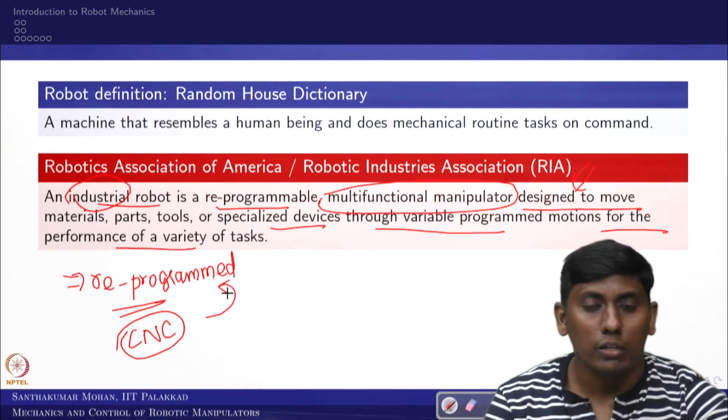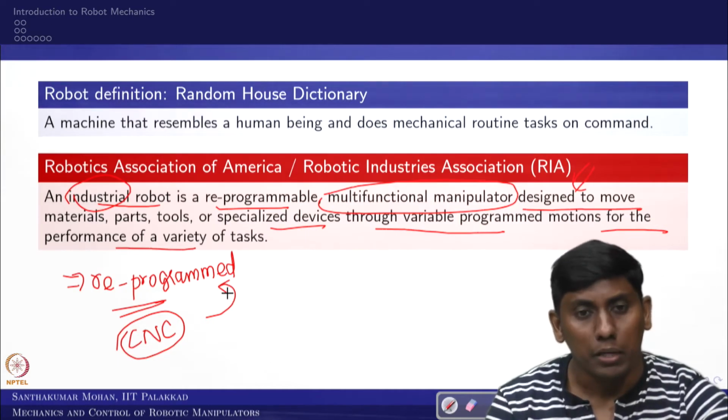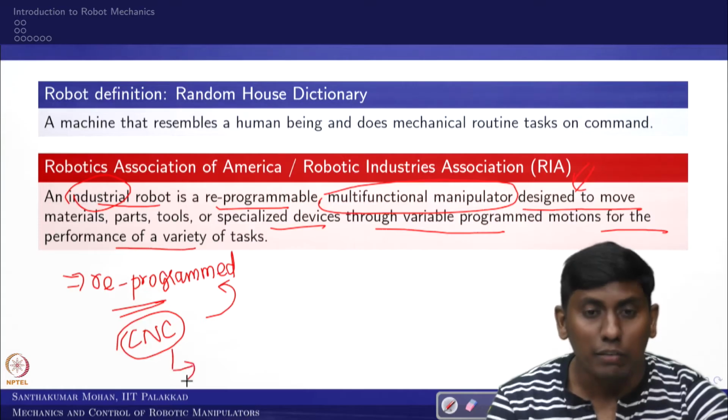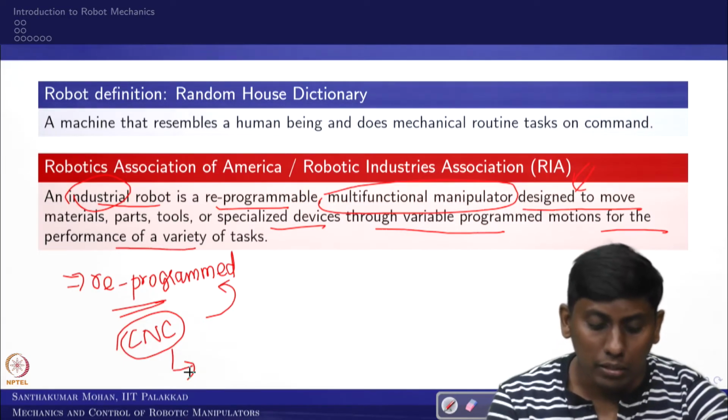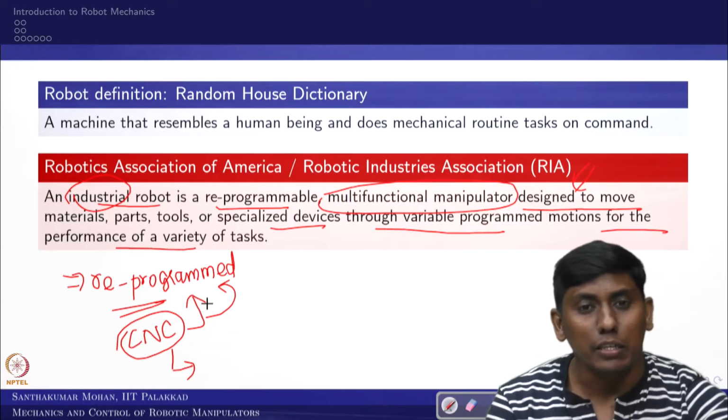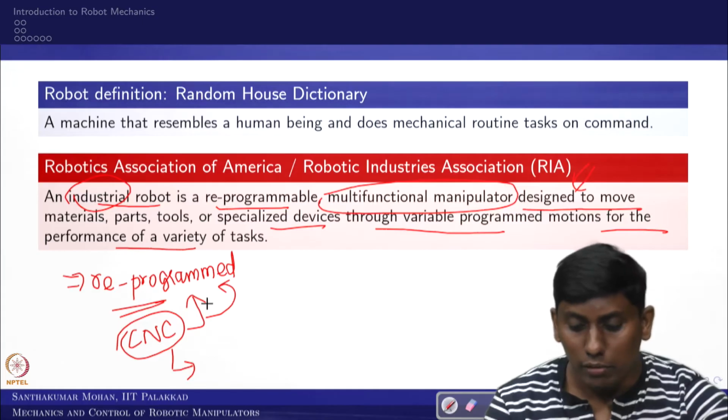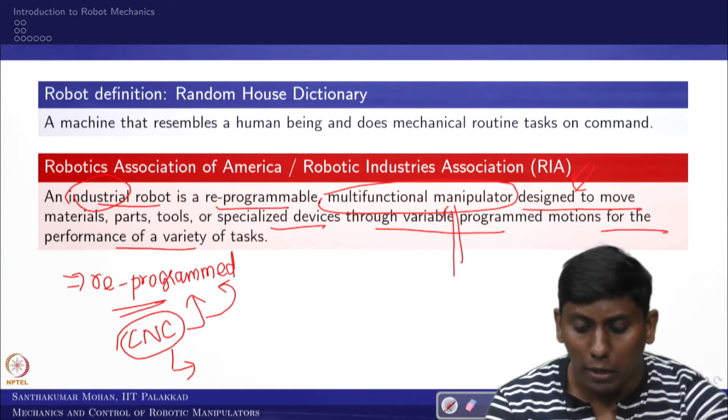Some people may say that a CNC can also be reprogrammed, but once the function and the entity are fixed, you cannot easily make it reprogrammable. That is the basic idea, but again, the robot came from the CNC machine in the initial phase.